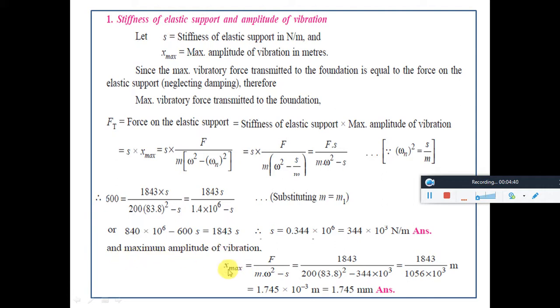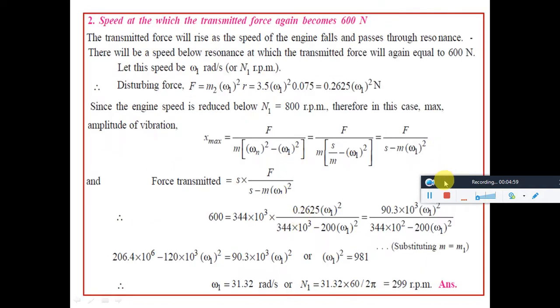And for the maximum amplitude of the vibration, as we already have the formula, we can substitute in that, and if you substitute the S, you will get 1.745 into 10 power minus 3 meter, or 1.745 mm. So we can find the maximum displacement and also the stiffness.